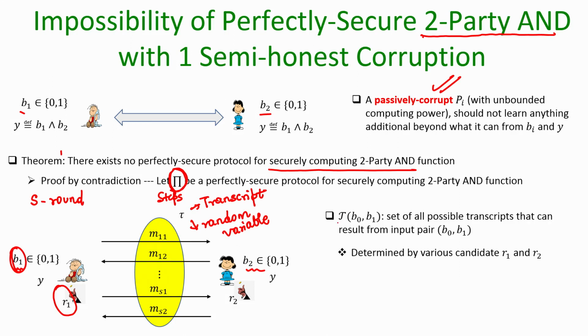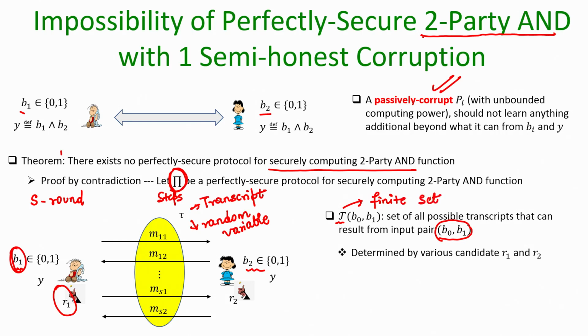Okay. So, now let us introduce some notations here. Let this fancy T with input B0 B1 denote the set of all possible transcripts which the protocol pi can generate if the two parties participated in the protocol with inputs B0 B1. And this is a finite set, remember.